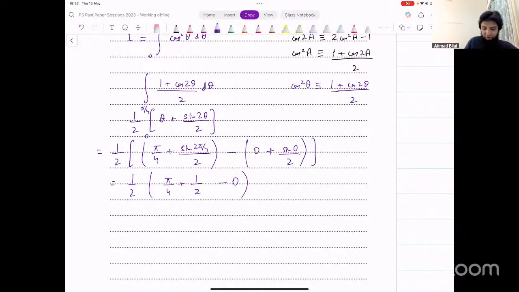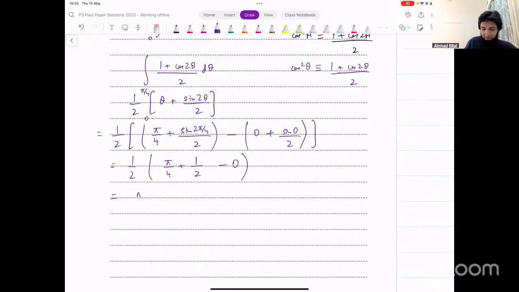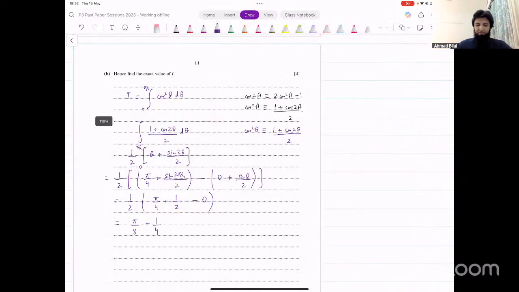We could simplify this further. The final result turns out to be pi over 8 plus 1 over 2 times 1 over 2. That is 1 over 4. And that's our final answer. That's what we were looking for. You can confirm this using a calculator as well. Just put this on a calculator and see what that gives you.